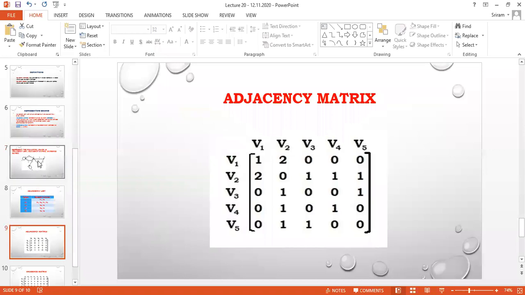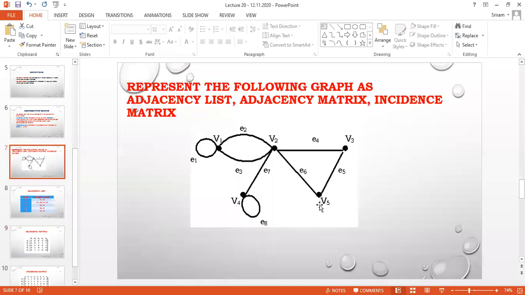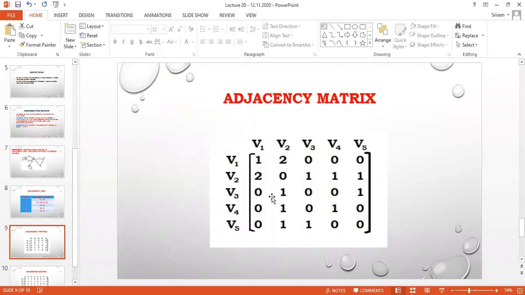The final one, I am going to check for V5. V5 is having lines to V2 and V3. So the matrix will be V2 1, V3 1. All the other values will be 0. Everybody understand the idea, dear? What is the meaning of adjacency matrix?